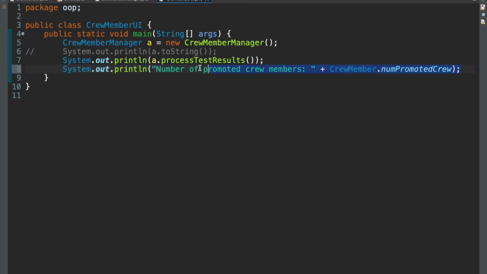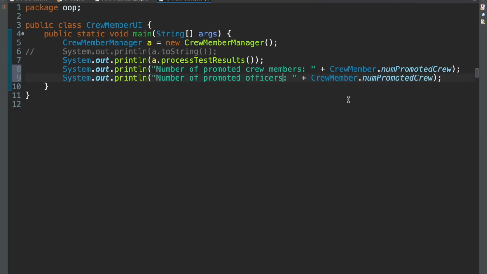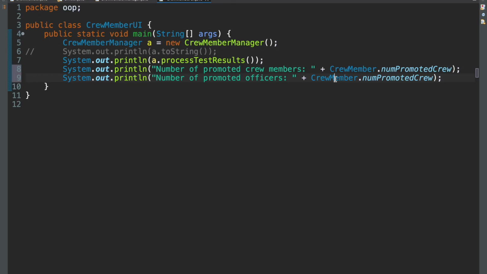And then I'll copy this and do the same, but for officers. Number of promoted officers. Let's just actually check if that's what they say. Officers, yeah. And now remember, this one belongs to the officer class, right? Non-promoted officers. So instead, we'll say officer instead of crew member. Non-promoted officers. Save and run. We expect this to be equal to 2 and that to be equal to 4. Let's see what happens.